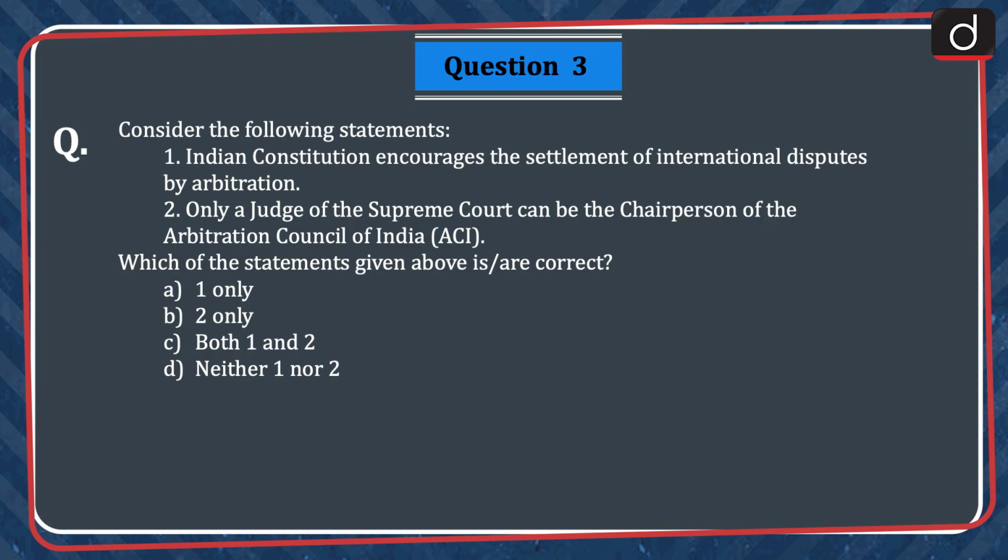Next question is, consider the following statements. 1. Indian Constitution encourages the settlement of international disputes by arbitration. 2. Only a judge of the Supreme Court can be the chairperson of the Arbitration Council of India. Which of the statements given above is or are correct? 1 only, 2 only, both 1 and 2, or neither 1 nor 2. The correct answer is option A, 1 only.